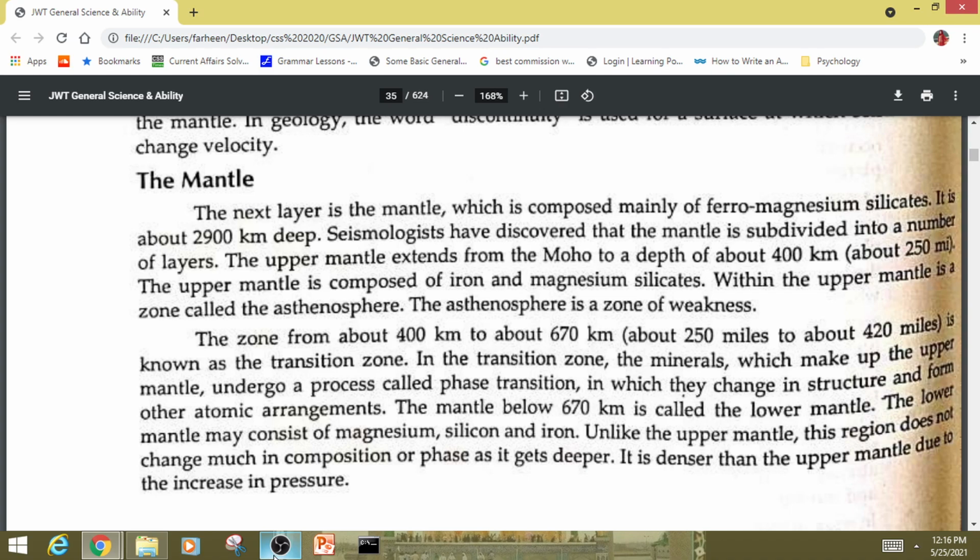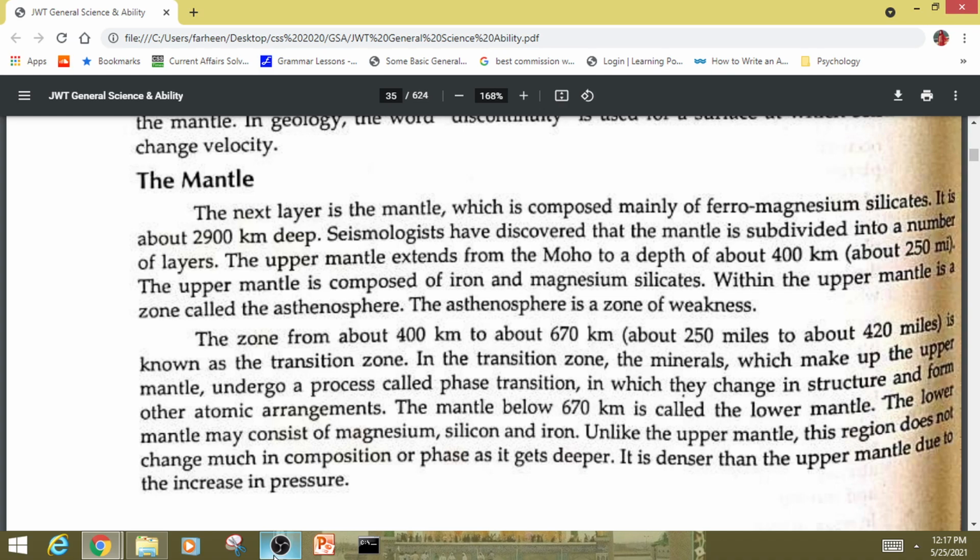Seismologists have discovered that the mantle is subdivided into a number of layers. The upper mantle extends from the Moho to a depth of about 400 km, about 250 miles. The upper mantle is composed of iron and magnesium silicates. Within the upper mantle is a zone called the asthenosphere. The asthenosphere is a zone of weakness.